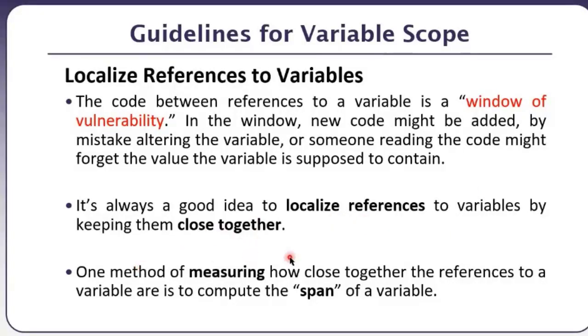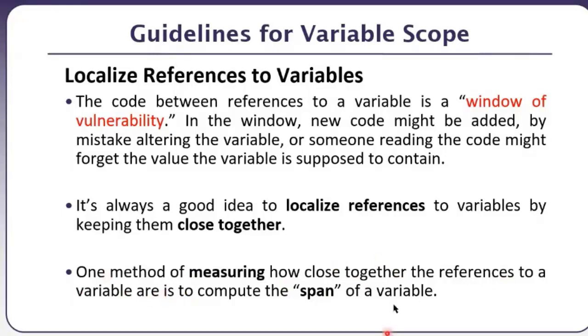One method for measuring that distance, that window of vulnerability, that proximity, that horizontal distance, is called the span of a variable. We can compute the span of a variable and as a result we'll come to know how close together the references to a variable are.